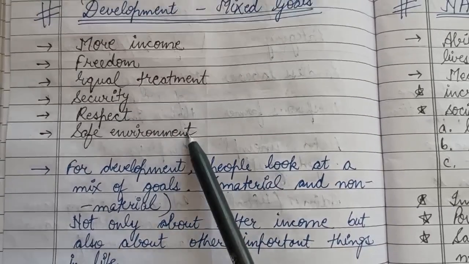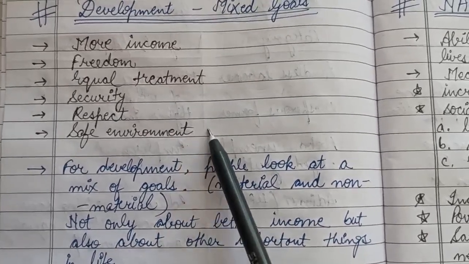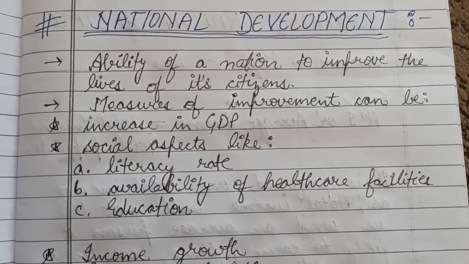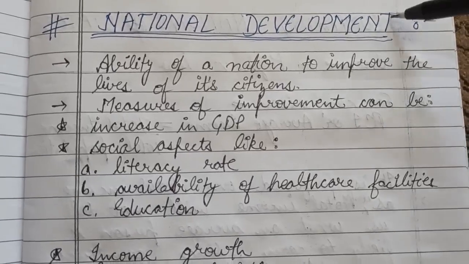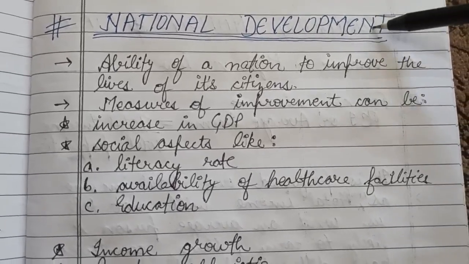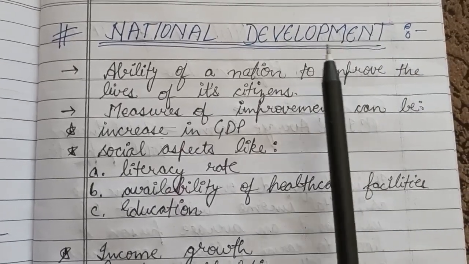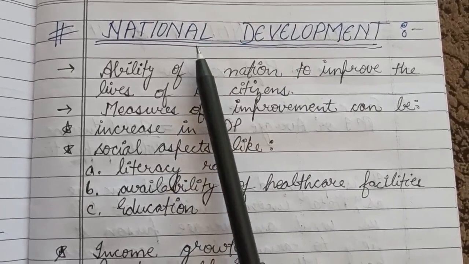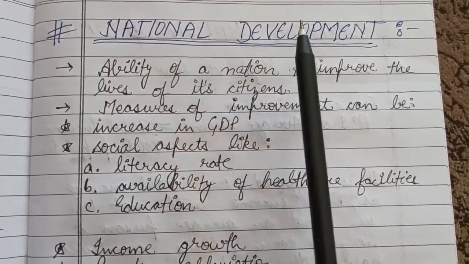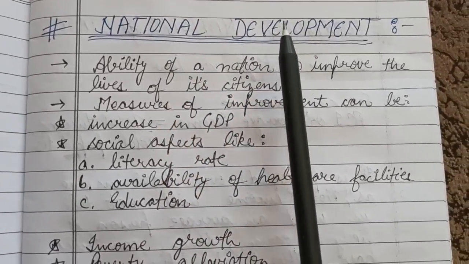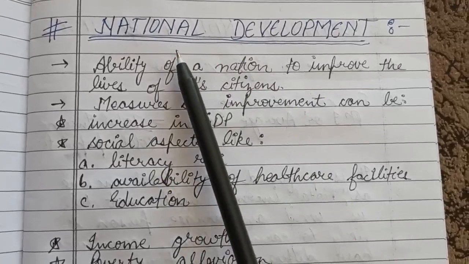Now next we will talk about national development. What do we mean by national development? We have talked about the term development very much. Now when this development is related to the nation or to a certain economy, that leads to national development. We will study development from the viewpoint of a nation.